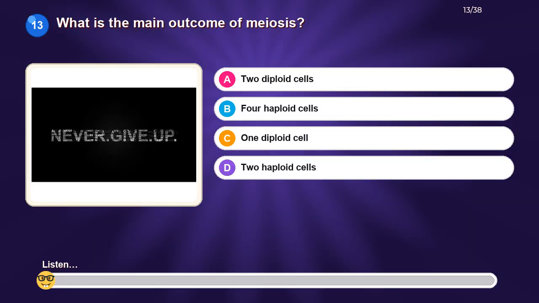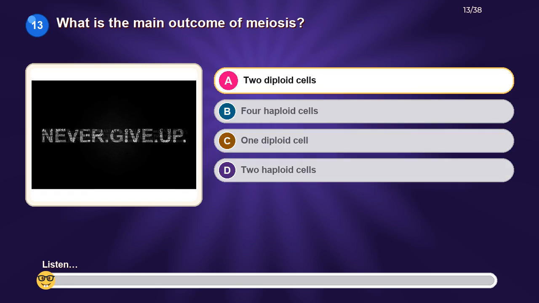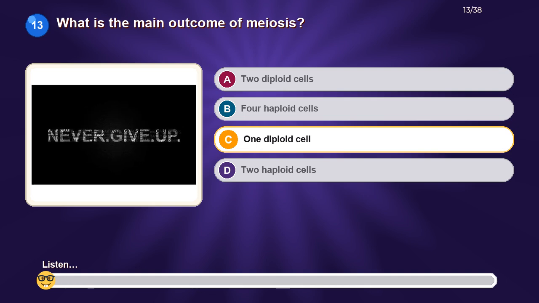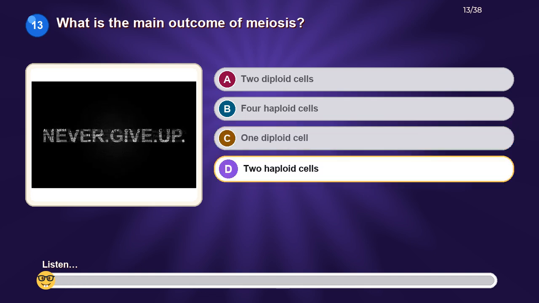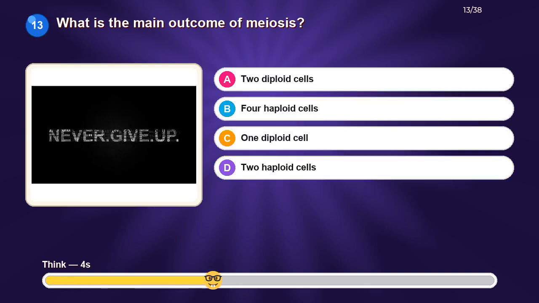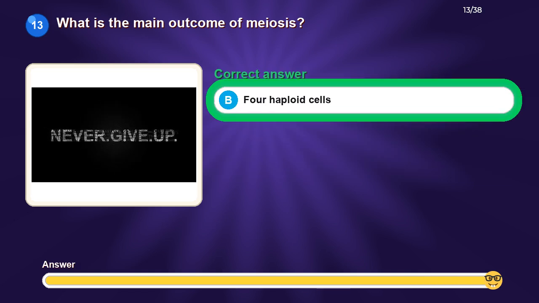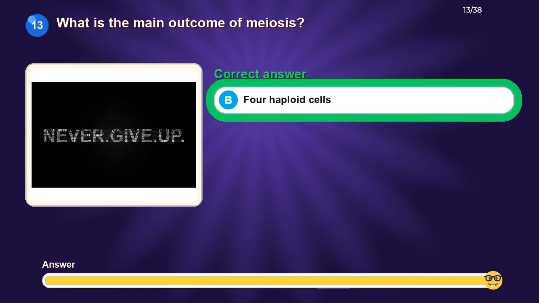What is the main outcome of meiosis? Option A, 2 diploid cells. Option B, 4 haploid cells. Option C, 1 diploid cell. Option D, 2 haploid cells. The correct answer is 4 haploid cells.